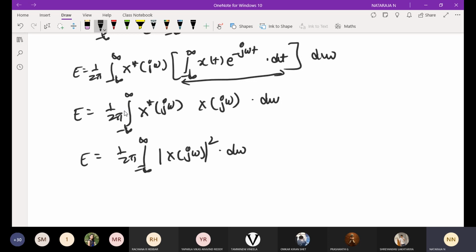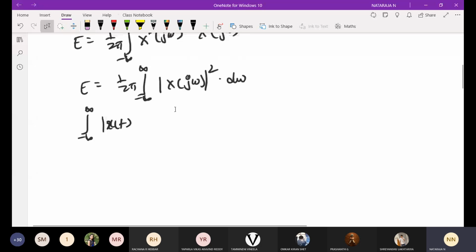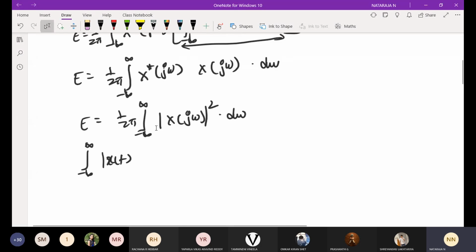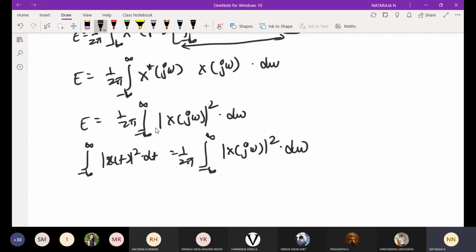So finally, the integral from minus infinity to infinity of magnitude of x of t whole square into dt will be 1 over 2 pi integral from minus infinity to infinity of magnitude of x of j omega whole square in frequency domain into d omega. This is my proof. Any doubts?